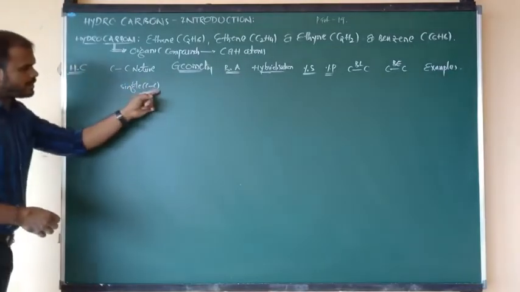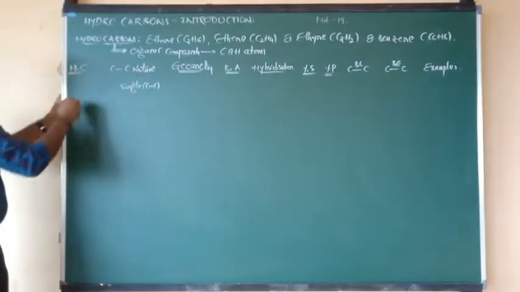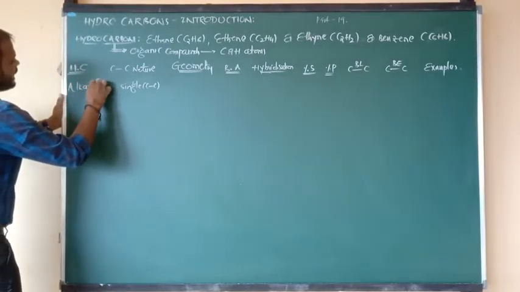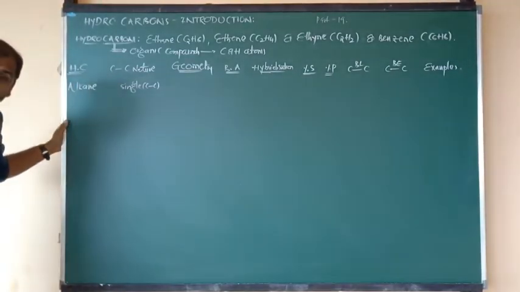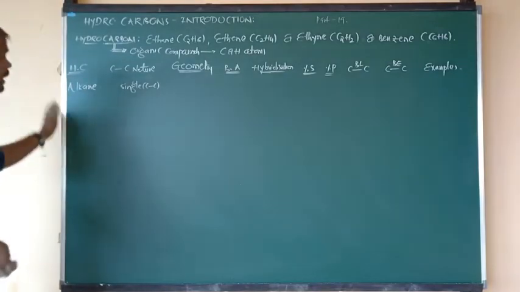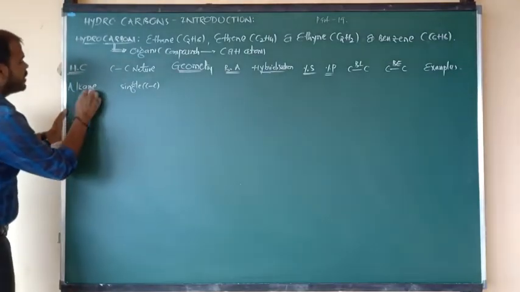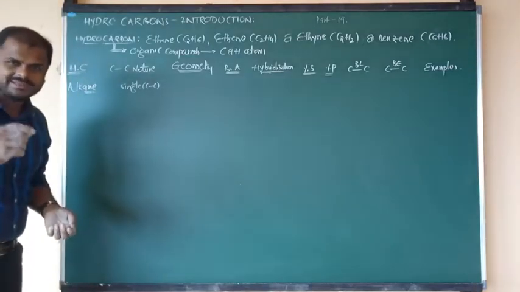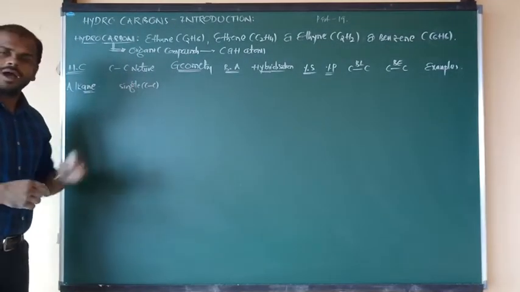If between two carbons there is a single bond, definitely we have to say that such hydrocarbons are known as alkanes. Listen carefully, in that word you have to focus on the last three letters, that is "ane". "Ane" means a single bond between two carbons.